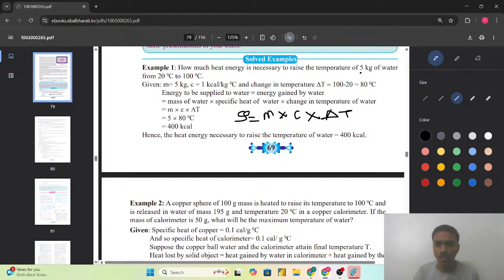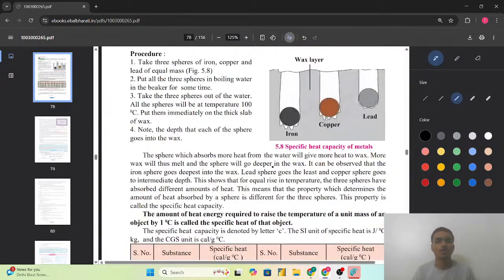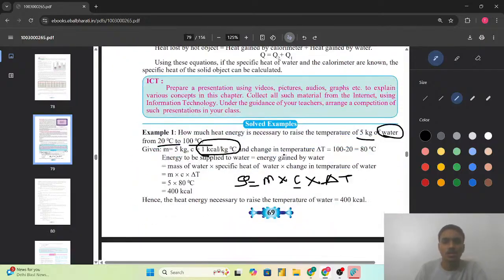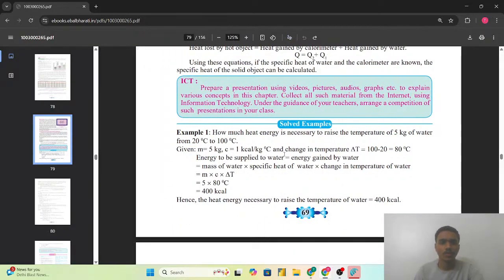So we have the mass given, we have the temperatures T1 and T2 given, and the specific heat capacity is 1 kilocalorie per kg degree Celsius, as it is talking about water. And the specific heat of water that we saw here is 1.0 calorie per gram degree Celsius and kilocalorie per kg degree Celsius. So that is the amount of heat energy which we are going to calculate.